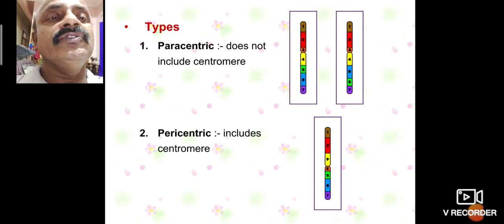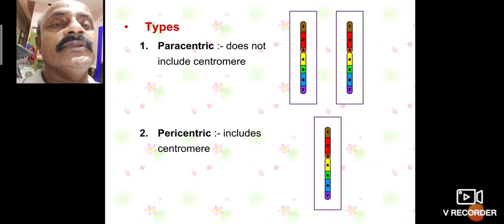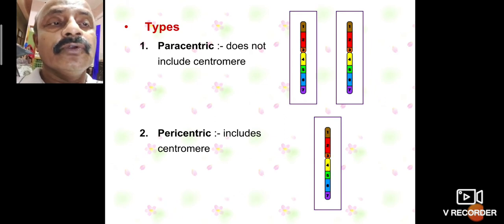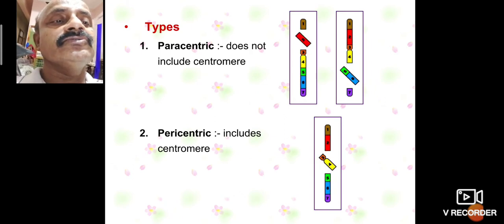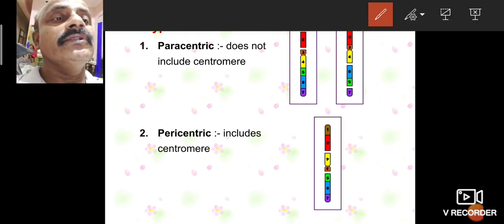Paracentric does not include the centromere. The upper part beside the centromere is inverted and rejoined. Pericentric means it includes the centromere, so the inverted segment includes the centromere when the rejoining takes place.